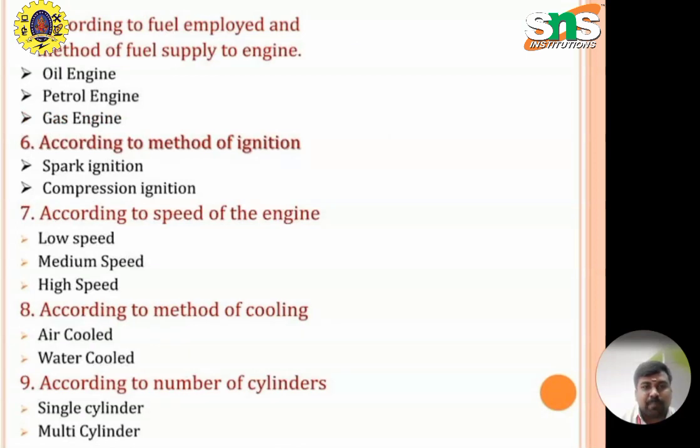According to the fuel employed and the method of fuel supply, engines are classified into oil engine, petrol engine and gas engine or gasoline engine. According to the method of ignition: spark ignition, that is the SI engine, petrol engine; compression ignition, that is the CI engine, the diesel engine. According to speed: low speed, medium speed and high speed engines. According to the method of cooling, there are two types: air cooled engine and water cooled engine. According to the number of cylinders: single cylinder and multi cylinder.